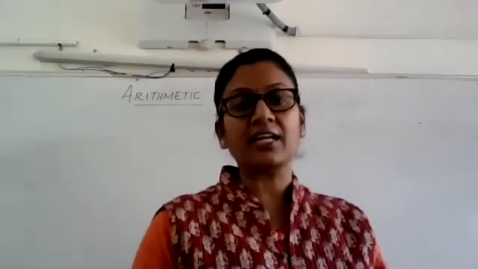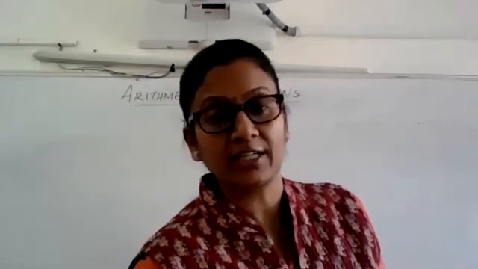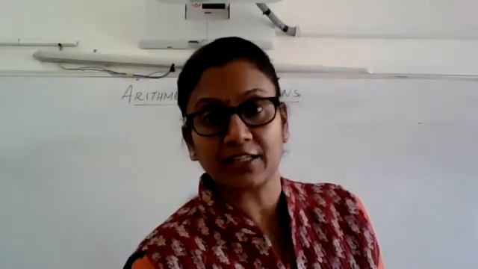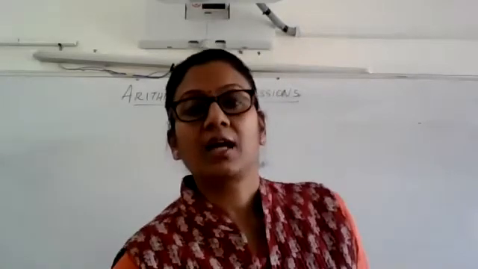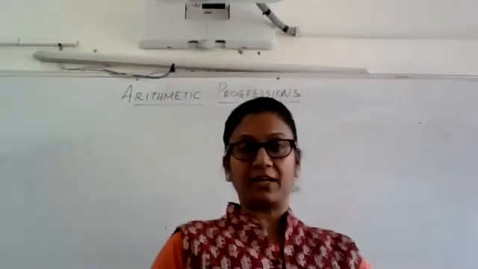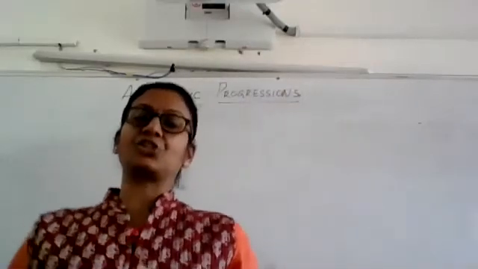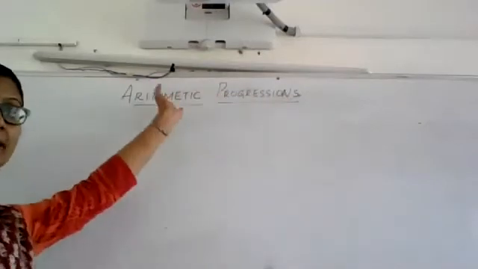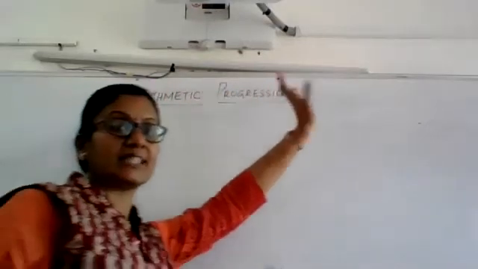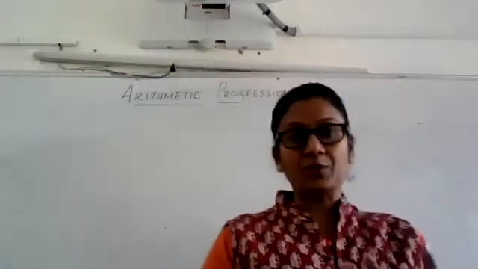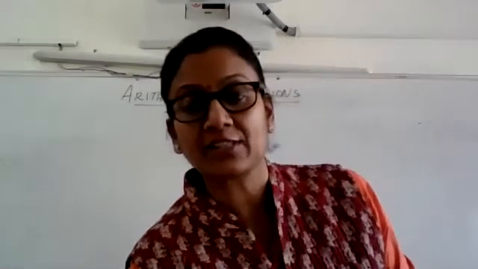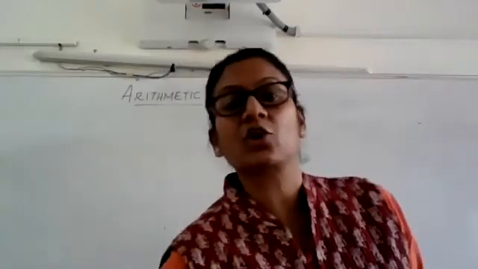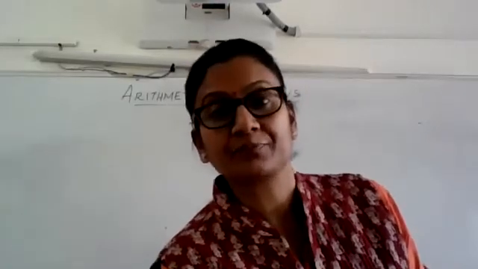So when a list is subjected to certain kinds of conditions, which we shall specify, then it takes the name of arithmetic progression. It is called arithmetic. Why? Because there are certain things that you will do with respect to the arithmetic operations that you will be applying on the arrangement of numbers. That's why it is called an arithmetic progression.